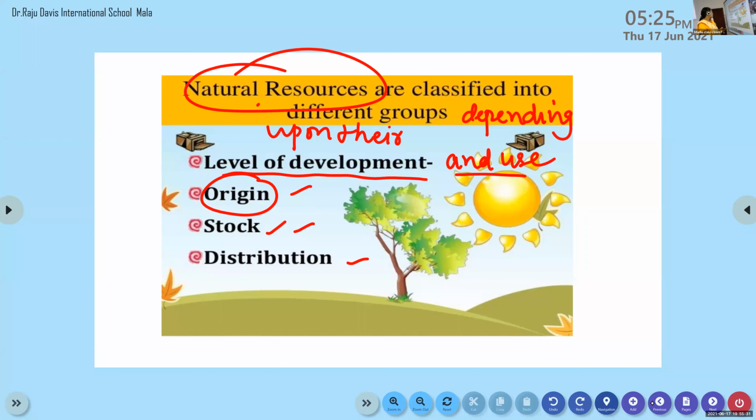Underline these points. Natural resources are classified into different groups depending upon their level of development and use, origin, stock, and distribution. So far we discussed two points: the level of development and origin. On the basis of level of development and use, resources are further classified into two. The first one is actual resource.